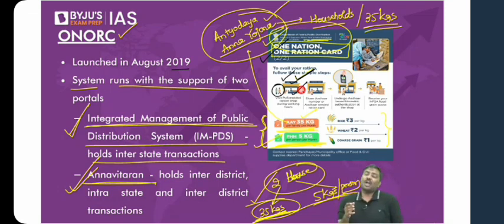Right? And don't say, sir, I will take the food grain, go to my home, and weigh again. As if you have a weighing machine in your home. Absolutely no. People will be cheated. The people are getting cheated because of this. Beneficiaries are getting cheated because of this.